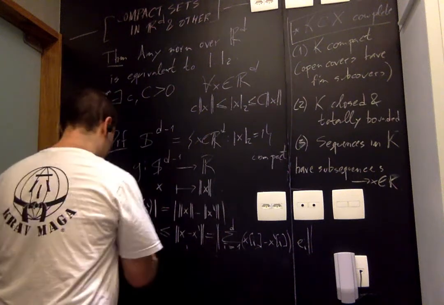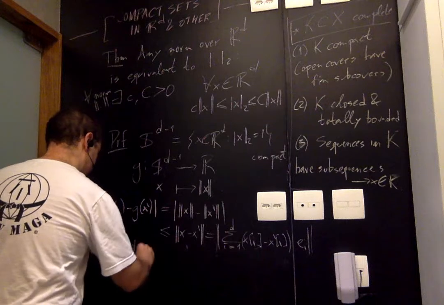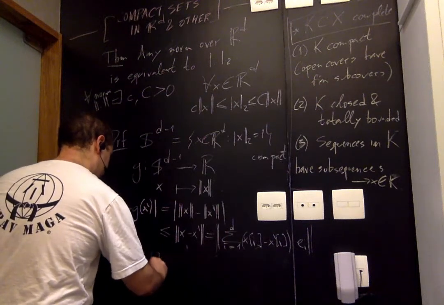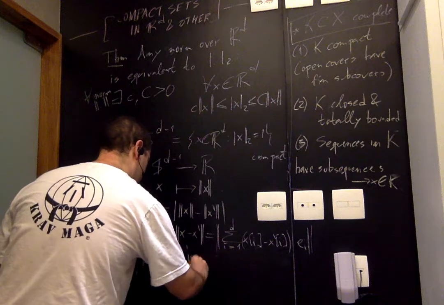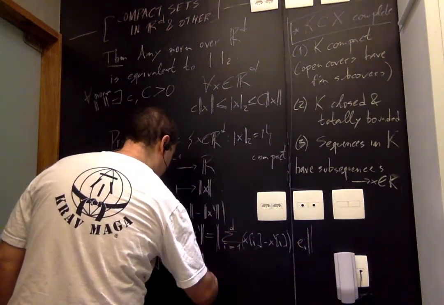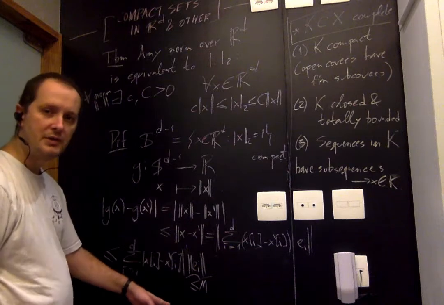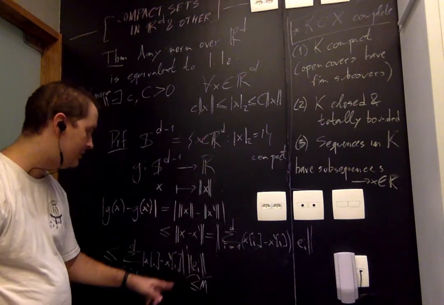All I've said is that I have some sum of |xi minus x'i| times the norm of ei. So these guys here are all less than a constant called m, which is just the largest of these norms, the maximum of these guys, right? I have finitely many canonical basis vectors.